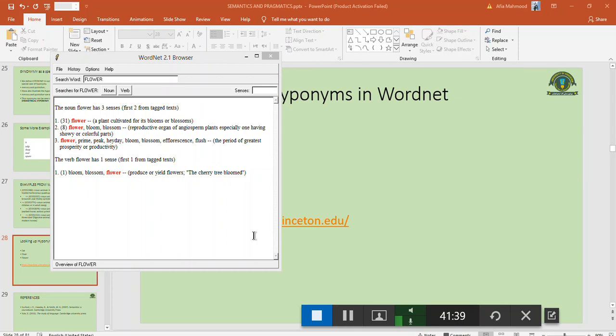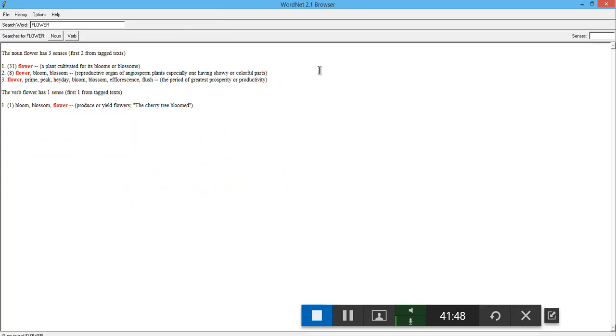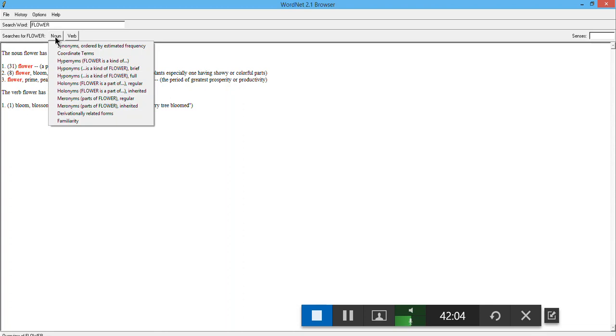So now dear students, I have opened WordNet. Here you can see it is the WordNet 2.1 browser. It is mentioned over here. I have made it full screen, and now you can see I have written the word flower over here. You can see 4 meanings or 4 senses of flower. 3 are nouns and 1 is a verb. Now I will click this noun. There are options, and I will click on hyponym.